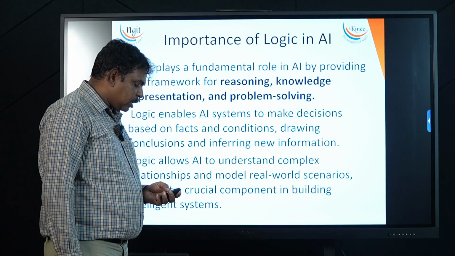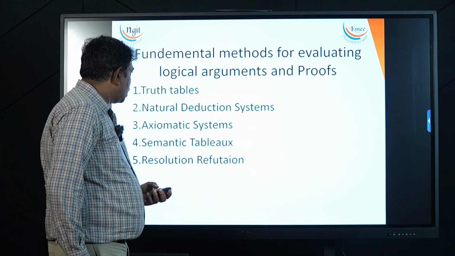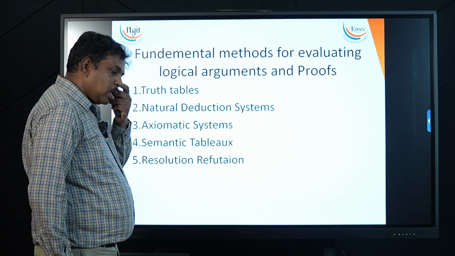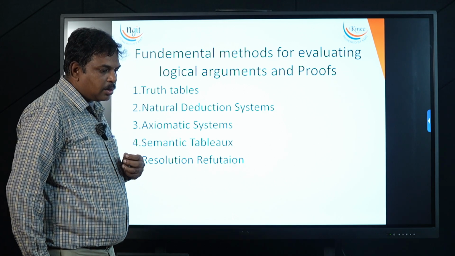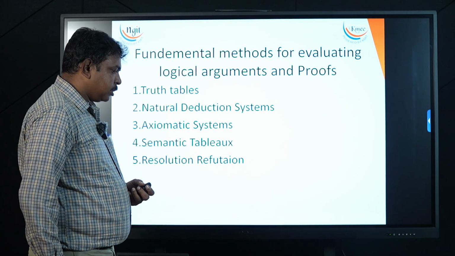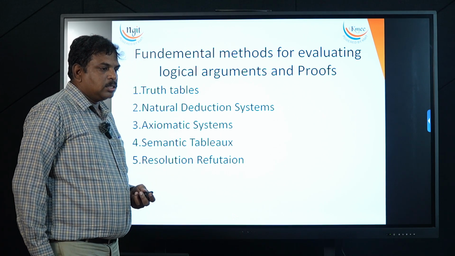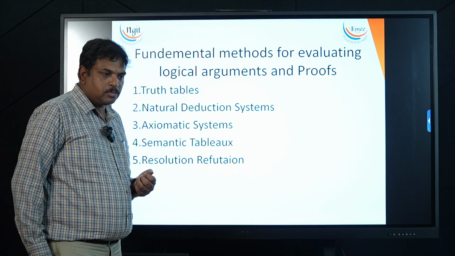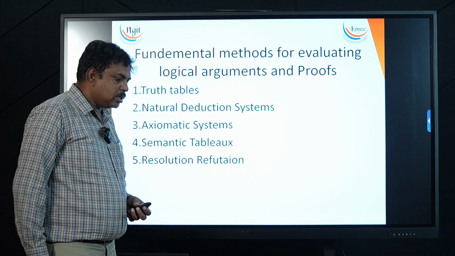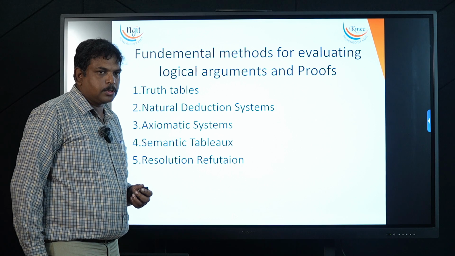So how is this logic represented in AI? We have 5 methods that help us in deriving valid arguments or valid conclusions from given premises. The purpose of these 5 methods is this: AI systems generate conclusions from the given evidences. When we are generating conclusions, we face 3 kinds of problems.